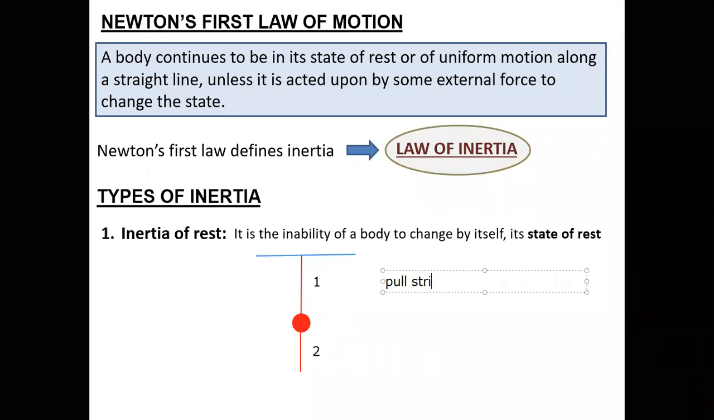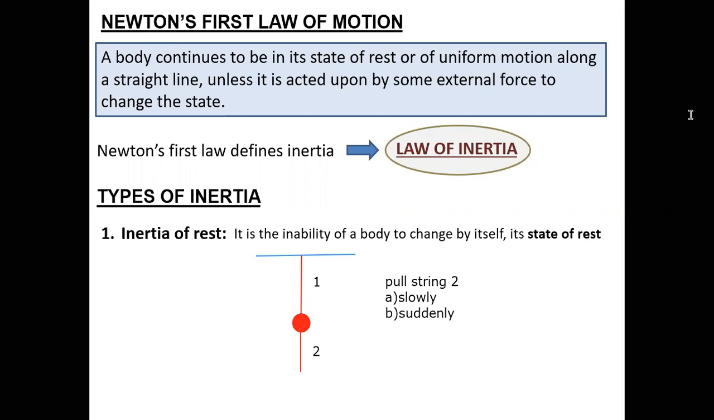So if I'm trying to pull the string 2, there are two possibilities in which I can pull it. Either I can pull it slowly or I can pull it suddenly. So just tell me, if I pull slowly, which string among first and second will break first? And if I pull it suddenly, which string will break first along with the reason?